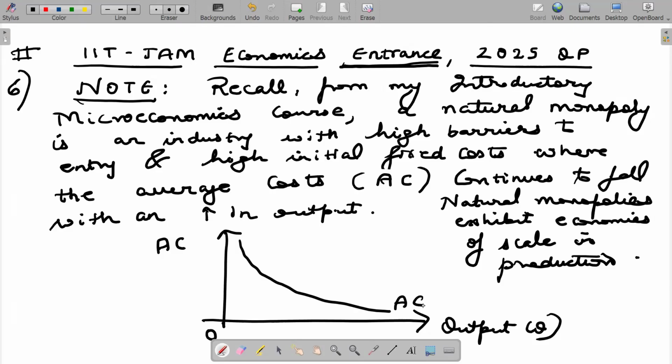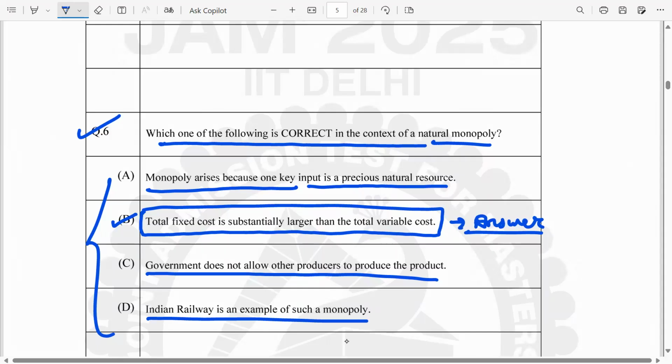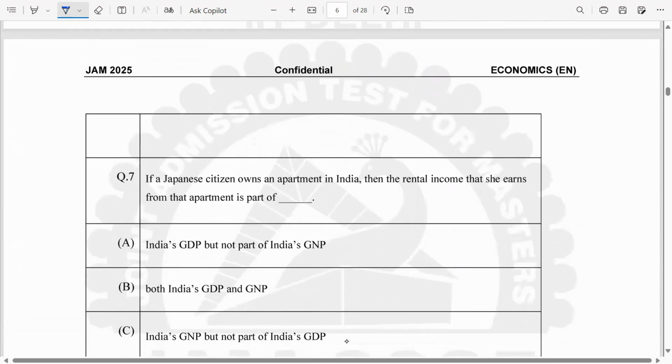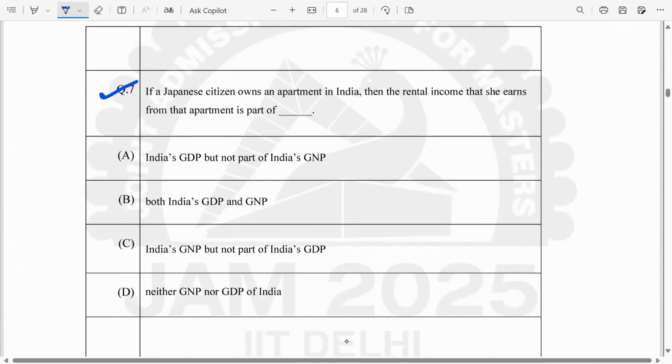Coming back to the question paper, let's look at the next question. If a Japanese citizen owns an apartment in India, then the rental income that she earns from that apartment will be a part of India's GDP but not part of India's GNP; both India's GDP and GNP; India's GNP but not a part of India's GDP; or neither GNP nor GDP of India.